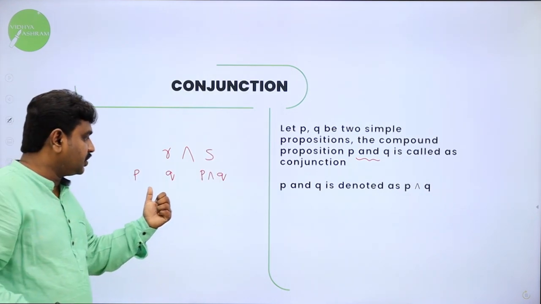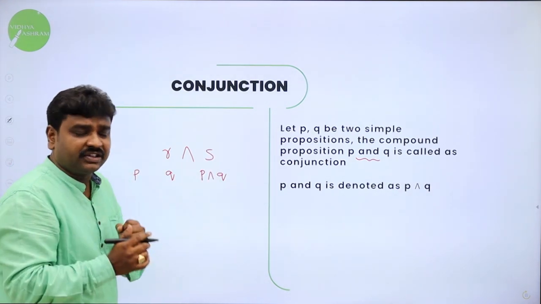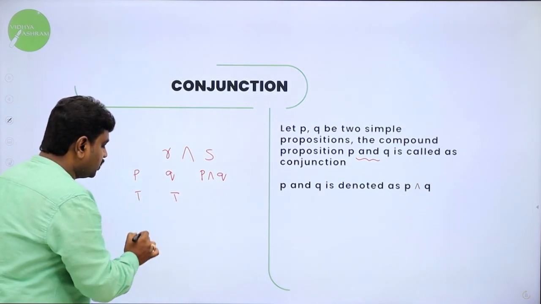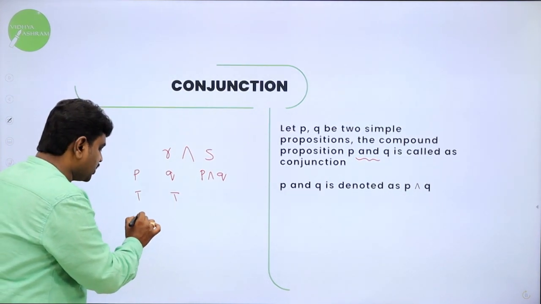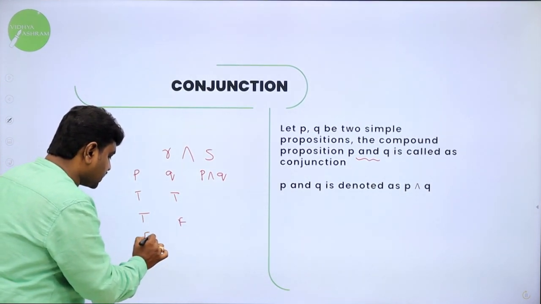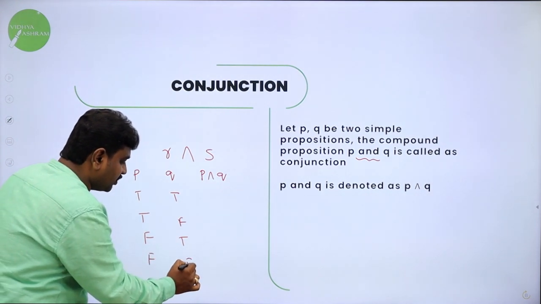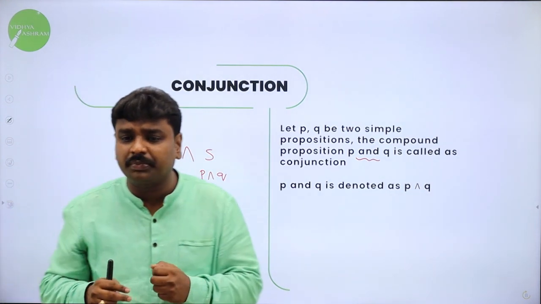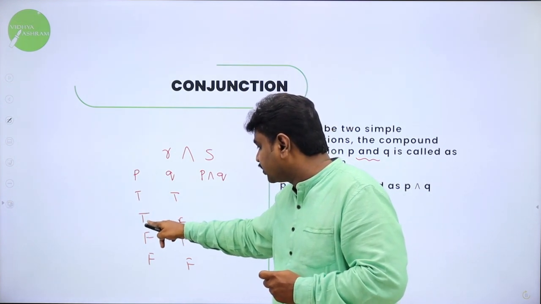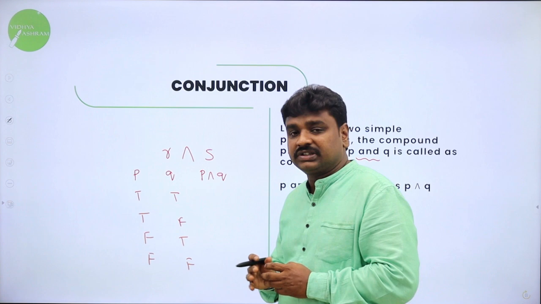I have taken P, Q, P and Q. Coming to this, what are the possibilities? P is a proposition, so it may be true. First one true, second one true, or first one may be true and second one may be false. First one may be false and second one may be true, or both may be false. These are the possible combinations. When I give you two propositions, you can take both true, or first one true, second one false, or first one false, second one true, or both false.